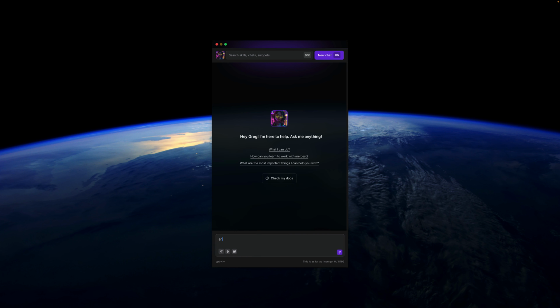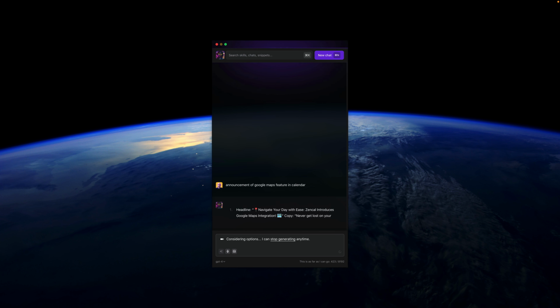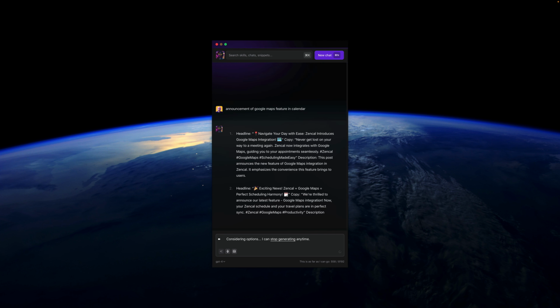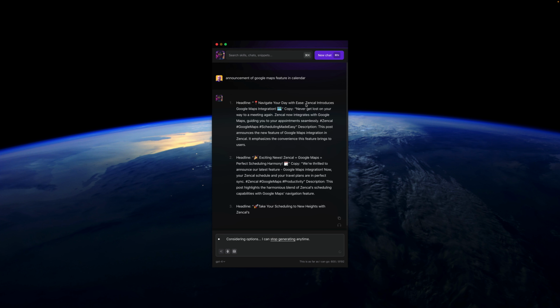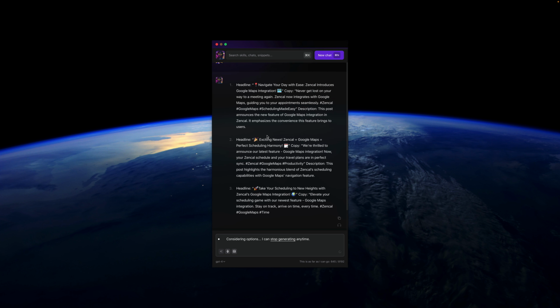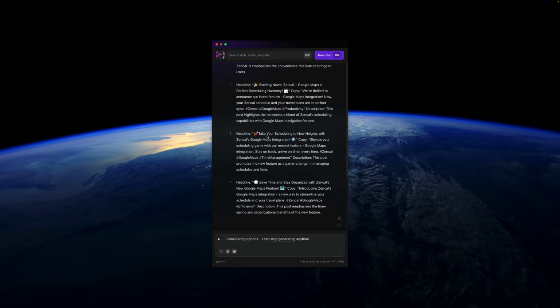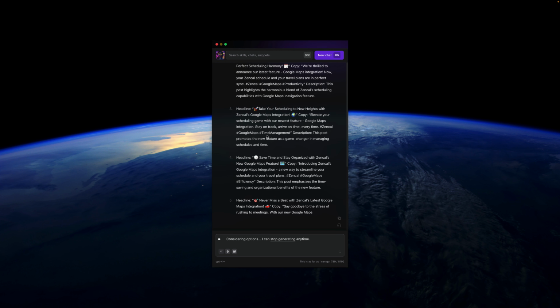And now let's say announcement of Google Maps feature in calendar. And now what's going to happen is I have these 2 prompts working together. So it already knows, the assistant knows that it's in the context of Zencal. So you can see that Zencal appears here, and all the information that this assistant, this role possesses, is now deployed to the other snippet, to the other prompt that I actually have.